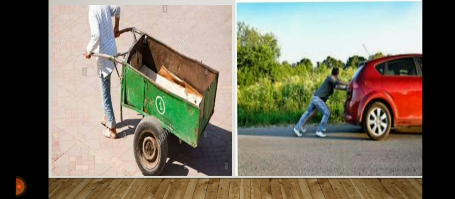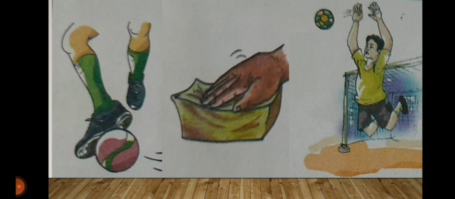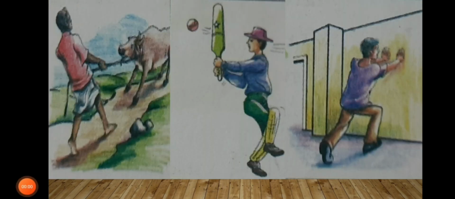Is force all about a push and a pull? No, never. Observe the figures. When we kick a ball, its speed increases. When we press a sponge, its shape changes. When we hit the ball, its direction changes. When we bat, the speed and direction of the ball change. When we push a wall, the wall has a tendency to move.